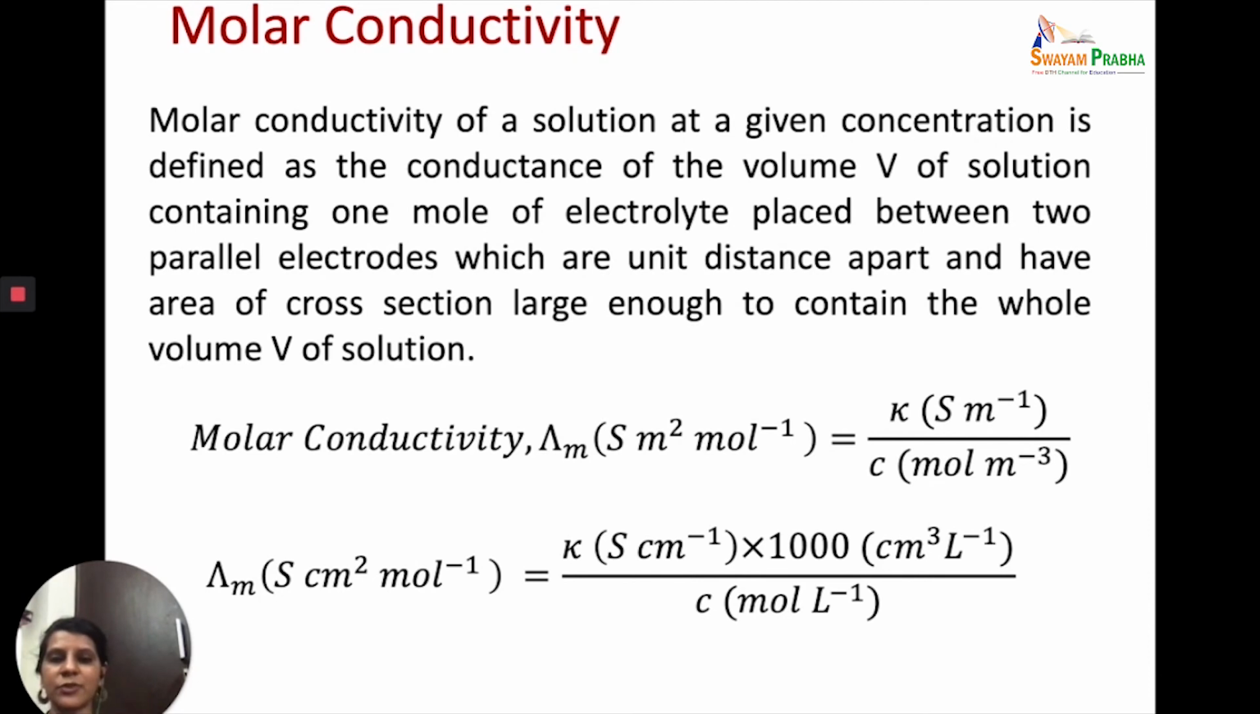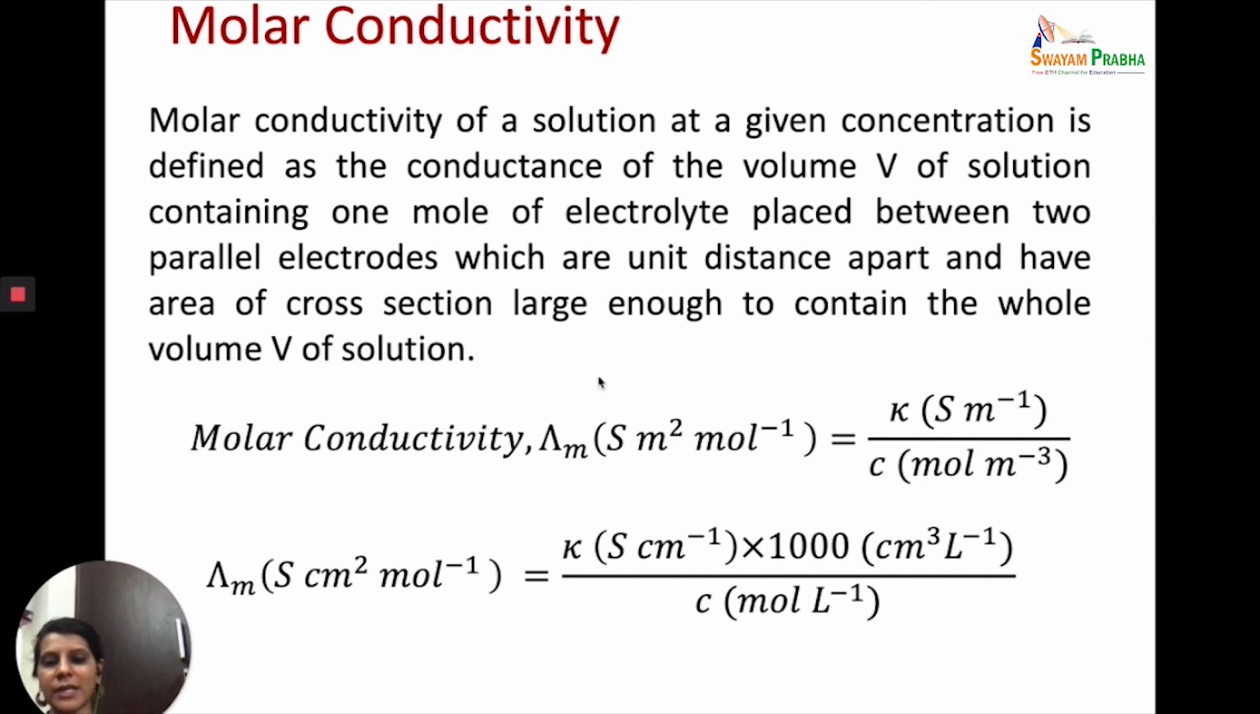So molar conductivity of a solution at a given concentration is defined as the conductance of the volume V of the solution, which contains how much of the electrolyte? 1 mole of the electrolyte, placed between two parallel electrodes. The distance between these parallel electrodes is unity, and the area of cross section of these electrodes is large enough to contain the whole volume of the solution.